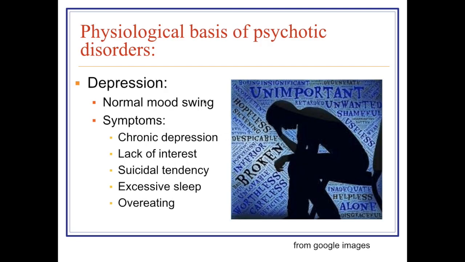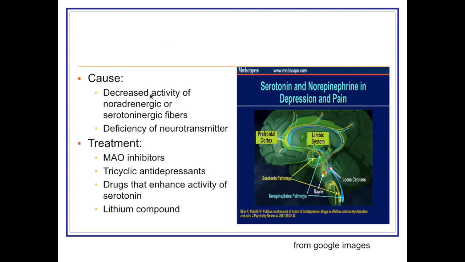Now, physiological basis of certain psychological disorders. First and foremost, that is depression. Normal mood swing is physiological, present in each and every individual. But if it is chronically depressed mood, also associated with lack of interest in work and in society, the person also develops suicidal tendency. Also sleep and eating are affected. Excessive sleep and overeating are signs of depression.